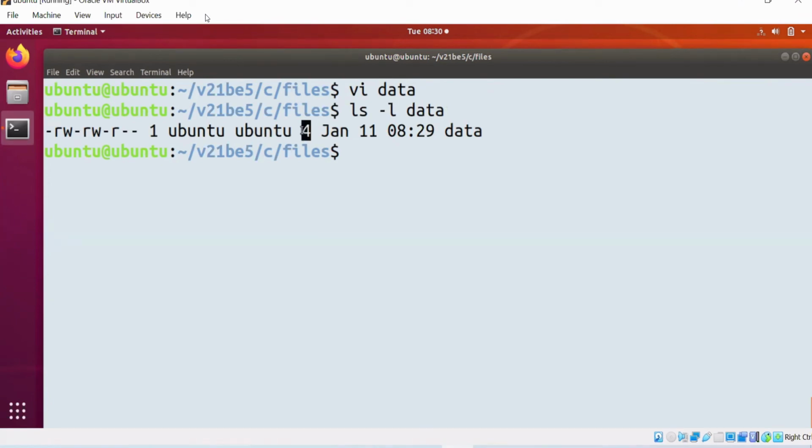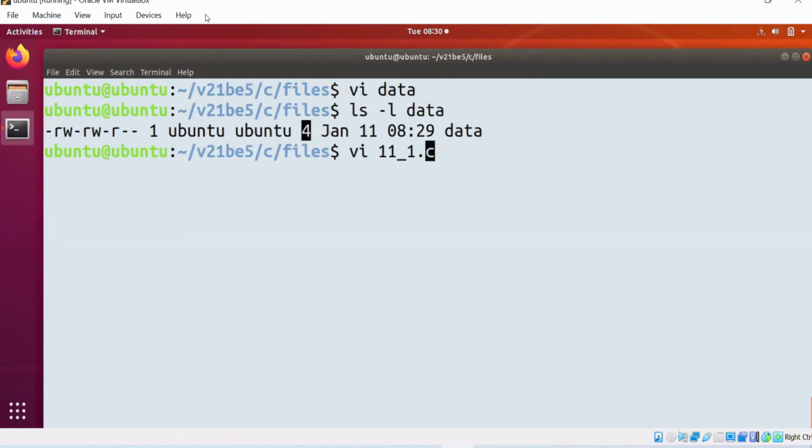Now if you are observing this, previously what is the size when we used fprintf? 6. 1 2 3 4 5 6. Will you agree? How do I know this is 1 2 3 4 5 6?